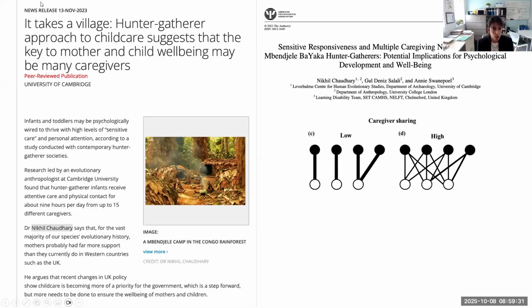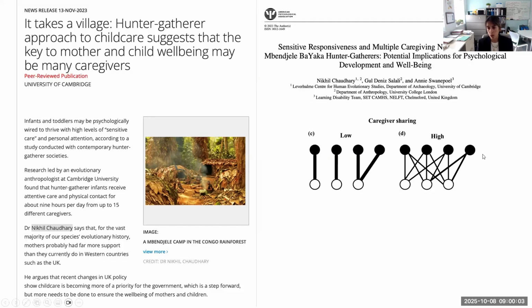Now, in terms of understanding how different it may be raising a child in a new country for immigrant families, these researchers from Cambridge have been looking at how different communities in Africa raise their children. Of course, these may be an extreme example, but they compare how these communities raise their children to the way we raise our children in more developed countries.